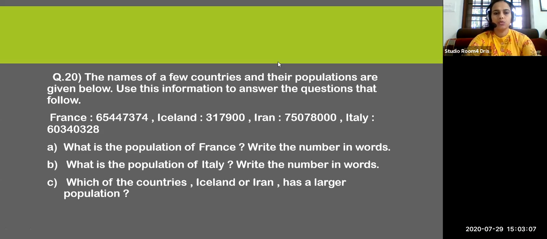Question number A, what is the population of France? The population of France is, look at the number and write that properly without missing any digit. Next, write the number name, the number in words.